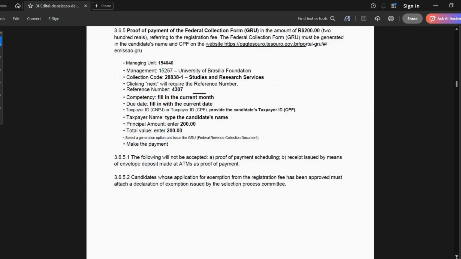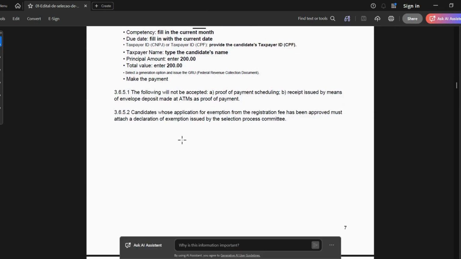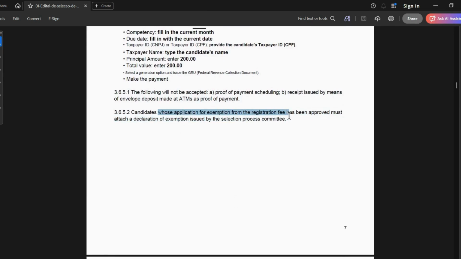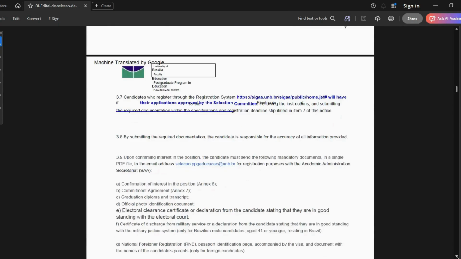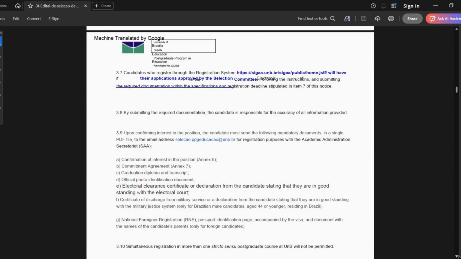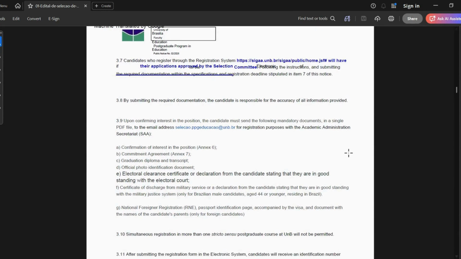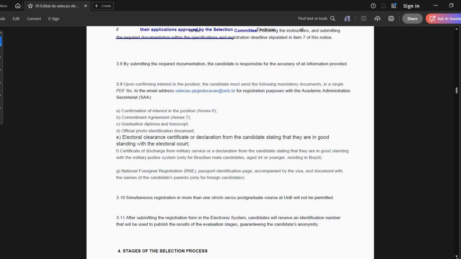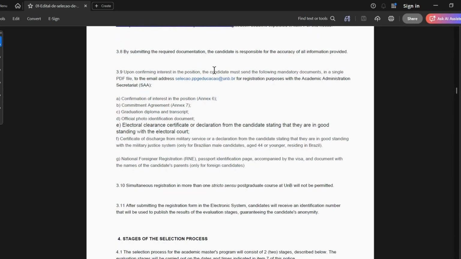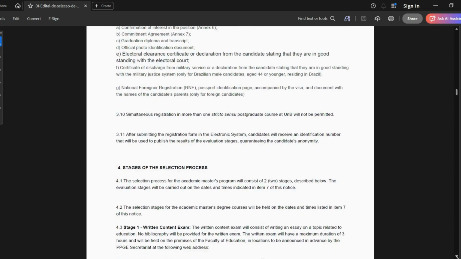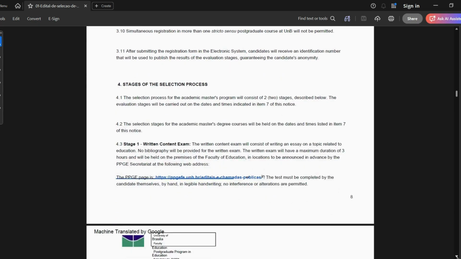So next, I think they also talked about how to apply for exemption. Yes, right here. Candidates whose application for exemption from the registration fee has been approved must attach a declaration of exemption issued by the selection process committee. So there is room to apply for exemption if for any reason you are unable to pay for the application fee. You can also explore that option. This is the link to register, submit your documents and all. You, as the candidate, are responsible for the accuracy of all the information provided. So this one is for registration. I think most of these are for Brazilian citizens.